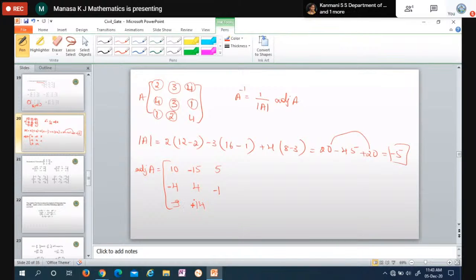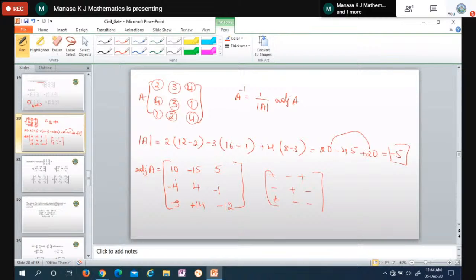We got minus 14 while solving, but in the adjoint formula itself we will get the negative sign. So minus of minus becomes plus. Then the last element is 4. Leave the same column and the row. So 2 into 3 is 6. 6 minus 4 into 3 is 12. 6 minus 12 is minus 6 and this is positive. It is alternating sign: plus minus plus, minus plus minus, plus minus plus. That's all. After simplifying, you can add these signs if you want.